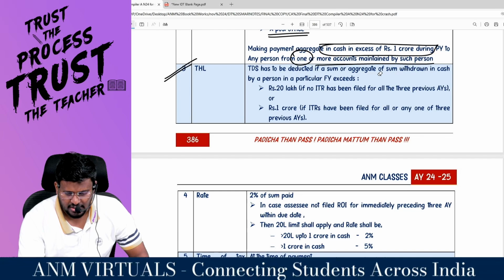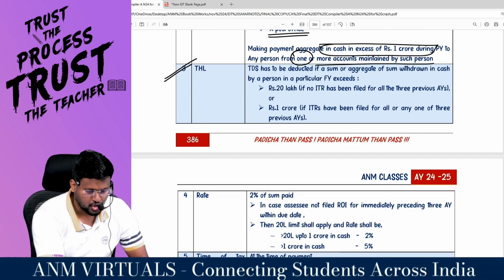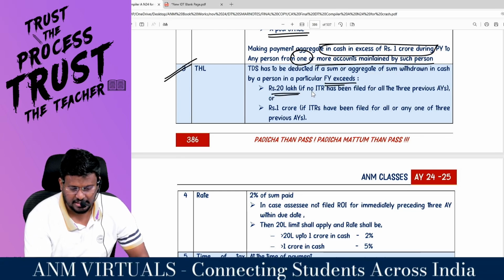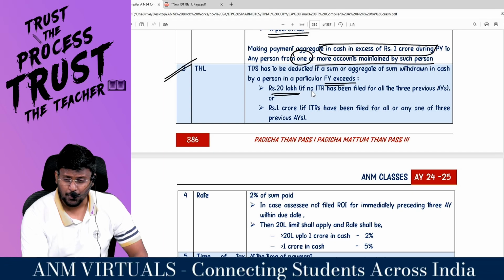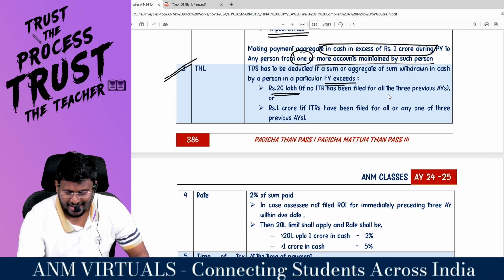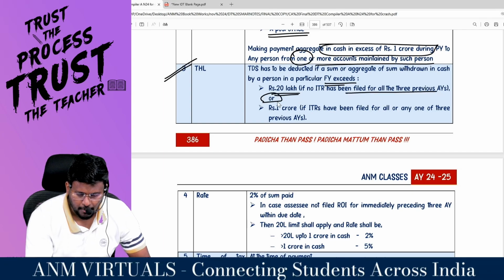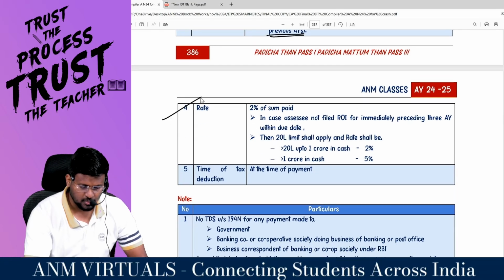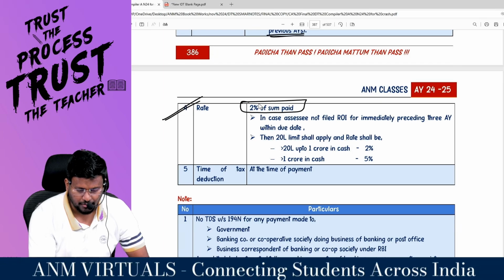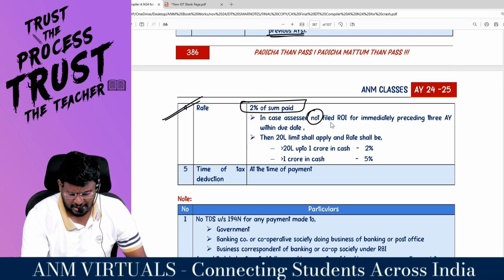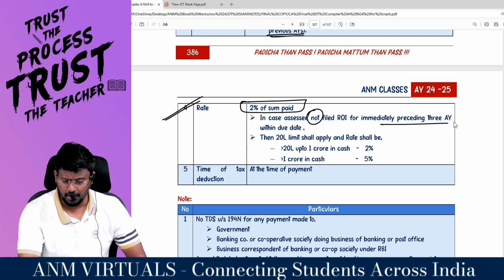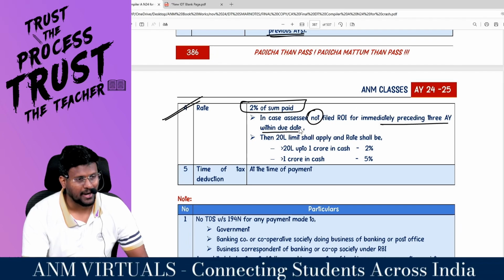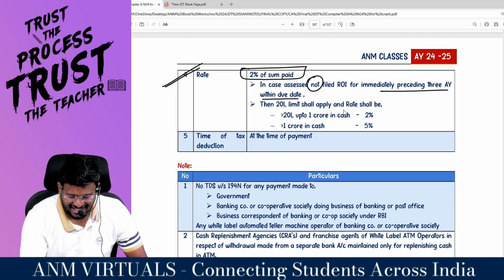TDS has to be deducted if the sum or aggregate of sums withdrawn in cash by a payer in a particular financial year exceeds how many lakh? 20 lakhs is for bad boy, if no ITR has been filed for all the 3 immediately preceding previous years, or 1 crore if ITR has been filed for all or any of the 3 immediately preceding previous years. What is the rate, man? 2% of the amount paid. In case the assessee has not filed return of income for the immediately preceding 3 assessment years within the what date? Due date. Then 20 lakhs shall apply.